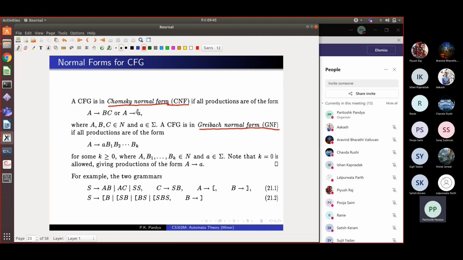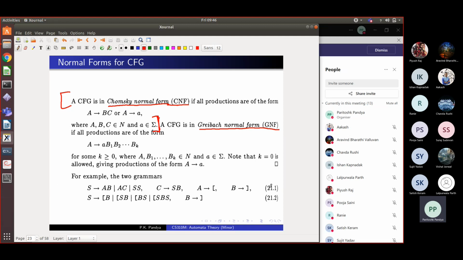A non-terminal can be rewritten as a terminal. And once it's written as a terminal, it can't be changed any further in the string. So these are the only two kinds of rules permitted, and we get something called the Chomsky normal form grammar. So is the definition clear? Any confusion there? So the Chomsky normal form definition starts here and it finishes here. Okay, this is taken from Cohen.